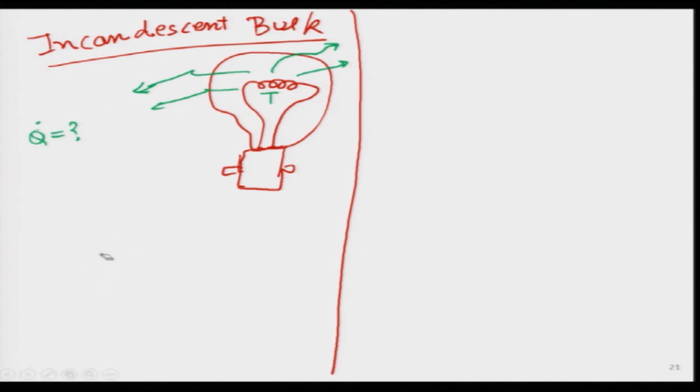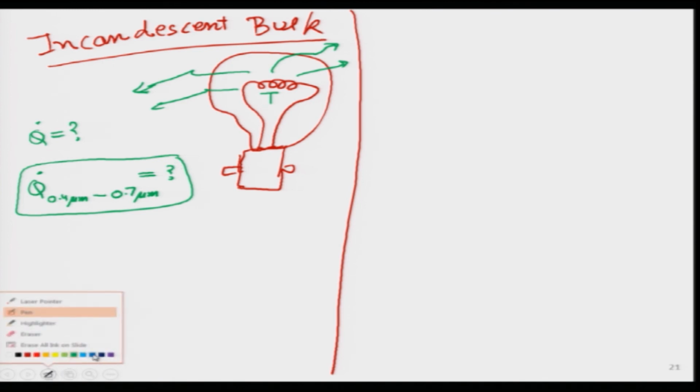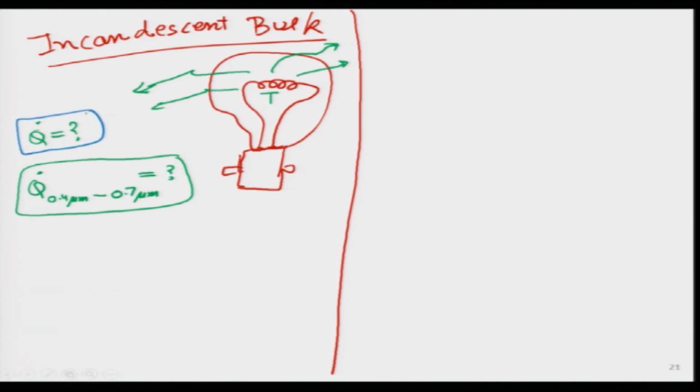And the second thing I want to figure out is how much energy is actually being emitted by this particular bulb, not the total, but the one between the visible spectrum, between 4 micron and 7 micron. So, these are two questions we will answer in the next lecture, and why are they important to us? So, I will put Q1 over here and this is Q2.